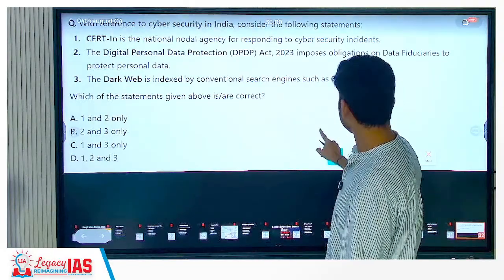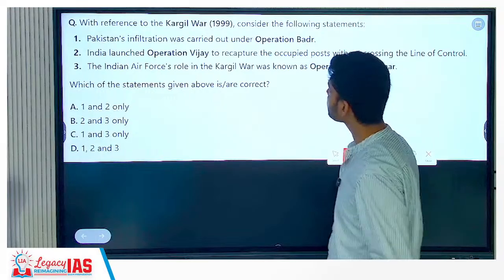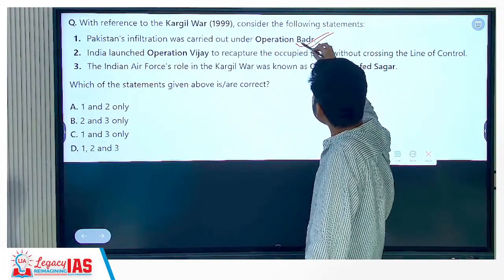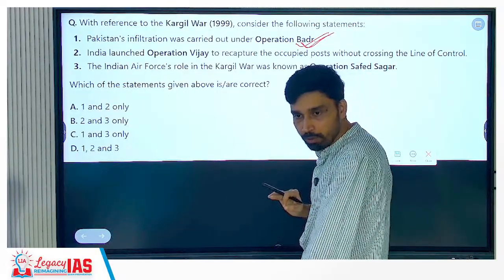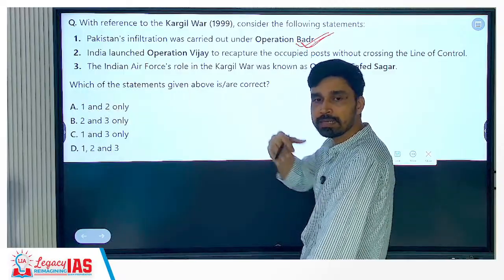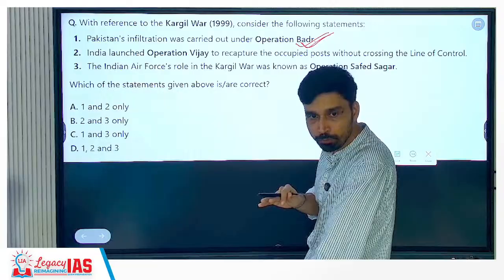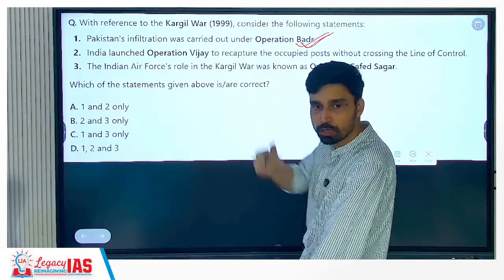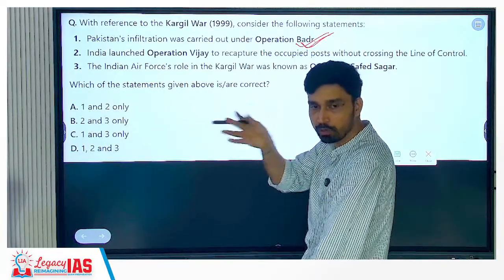Then we have, with reference to the Kargil war, Pakistan's infiltration was carried out under Operation Badr. Okay, we have seen that the Pakistani military entered India, infiltrated India in the form of terrorists. Achha, why did they enter in the form of terrorists? Because in case they are caught in the initial stage itself, they can claim that we are not members of the Pakistani military as such. In that case, what will happen? You cannot put responsibility on Pakistan. Pakistan can simply say it was some ragtag terror groups. Okay, we cannot be accountable for that.